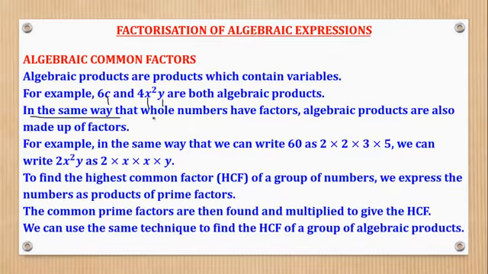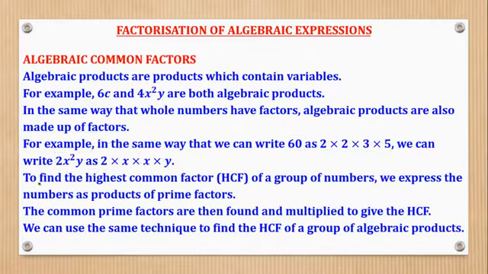So the concept is the same as we did for whole numbers. In the same way that whole numbers have factors, algebraic products are also made up of factors. For example, just as we can write 60 by prime factorizing and it becomes 2 times 2 times 3 times 5, we can also write this as a product by saying 2, x squared becomes x times x, then times y.